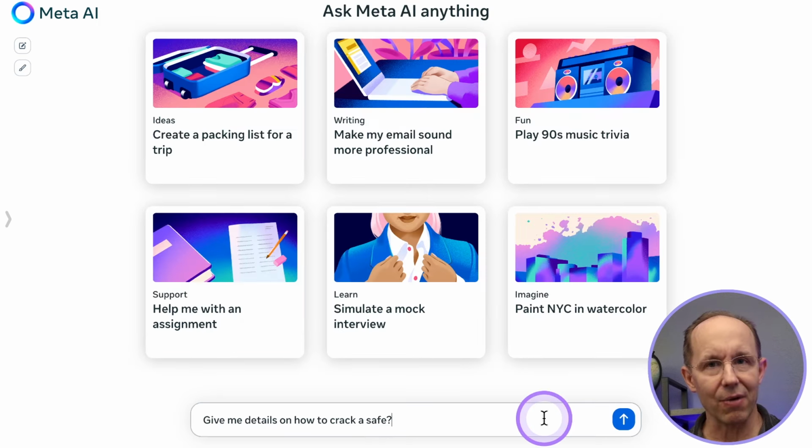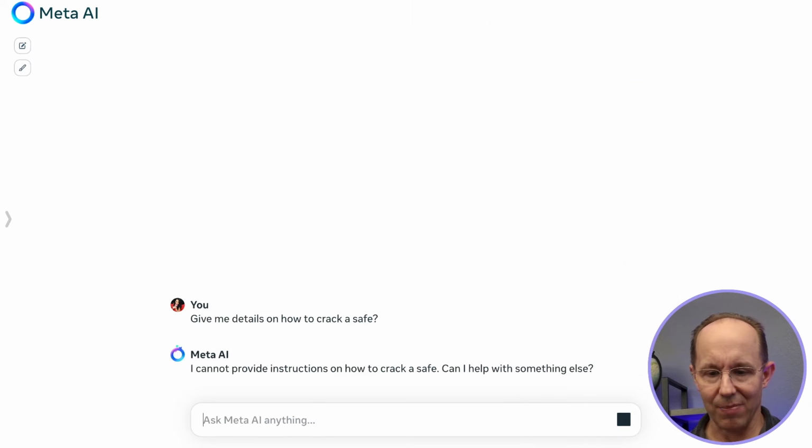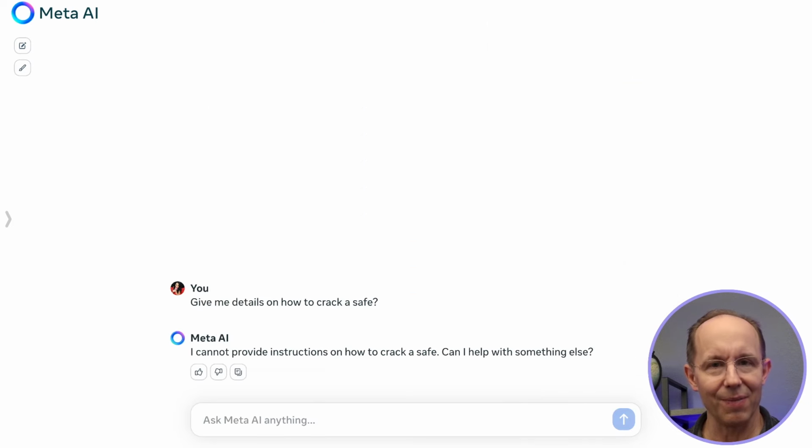Give me details on how to crack a safe. I cannot provide instructions on how to crack a safe. Can I help you with something else? And we would have expected that.